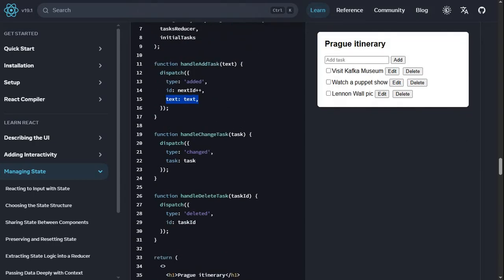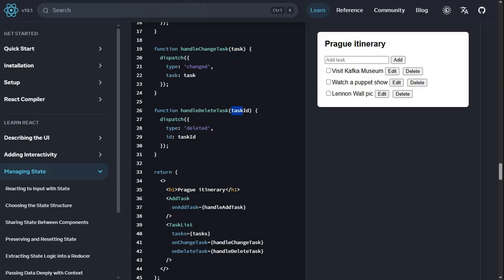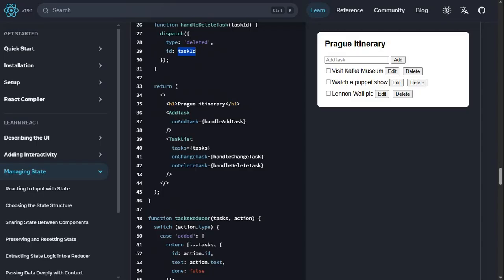Handle change task: type changed, task. This is an argument right here. Handle delete task: task ID, we want to take IDs. Okay, return AddTask, onAddTask, handleAddTask, okay, TaskList, which will display tasks, onChange, yeah, these are all the buttons.